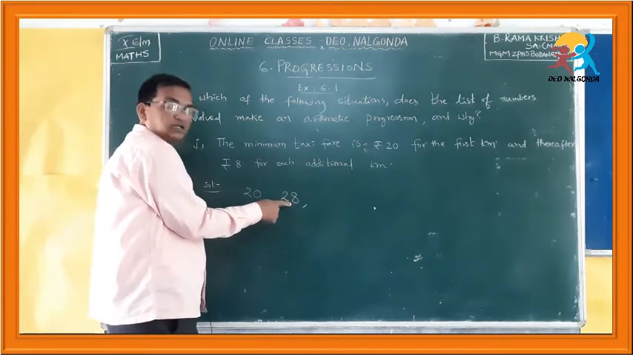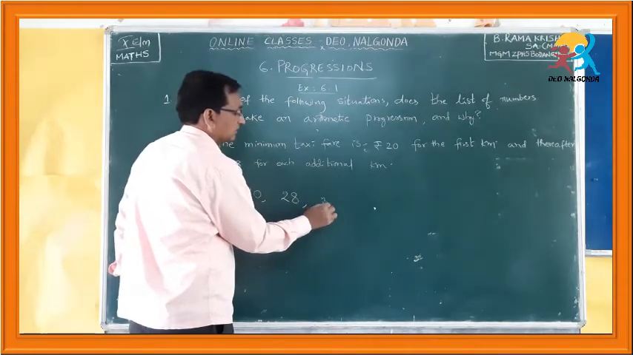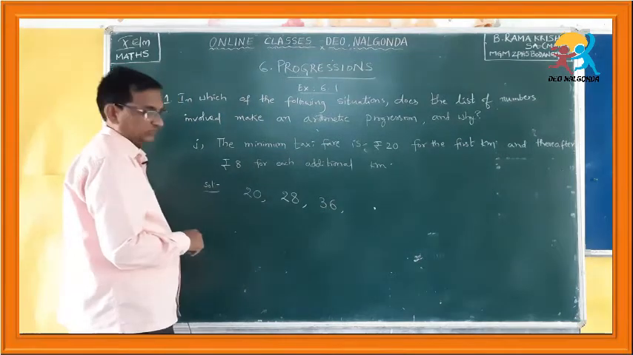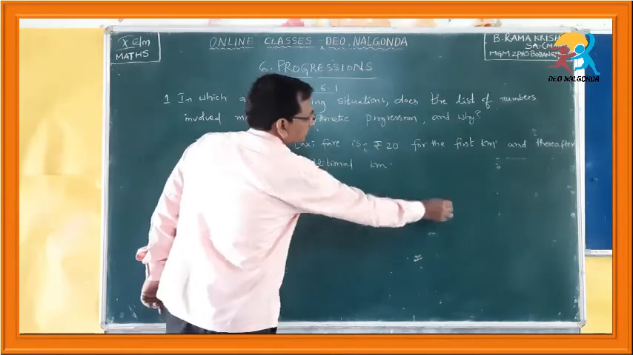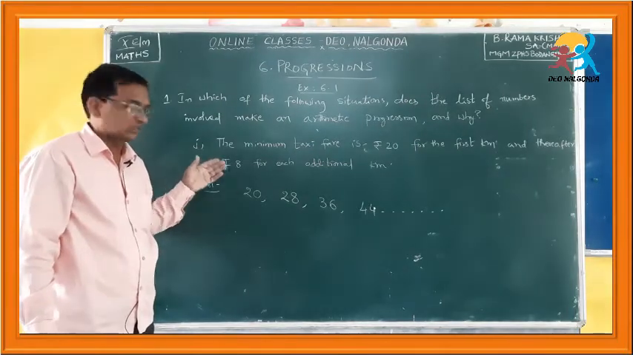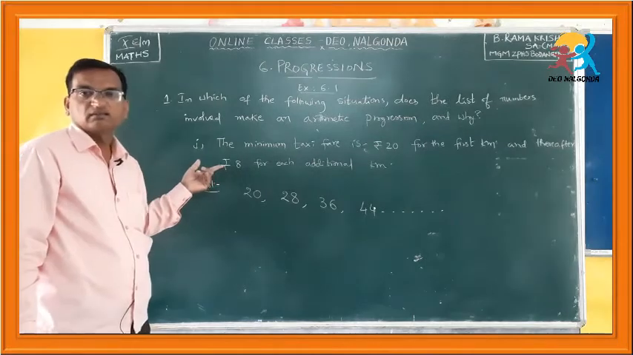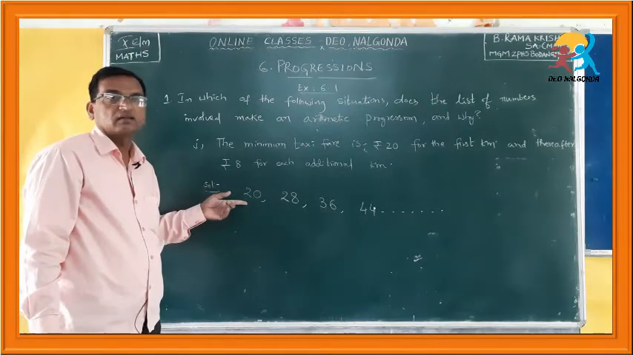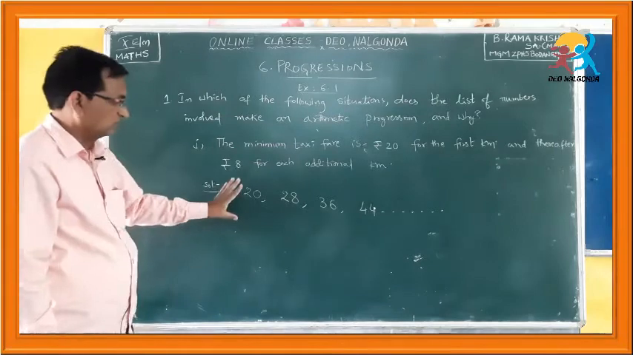Again you have to add 8 to this number to get the third number. How much is that? 28 plus 8, which is 36. Then 36 plus 8 is 44, and so on. So, he didn't give us the list of numbers directly. We have to find out the numbers and tell whether this is in an arithmetic progression or not.